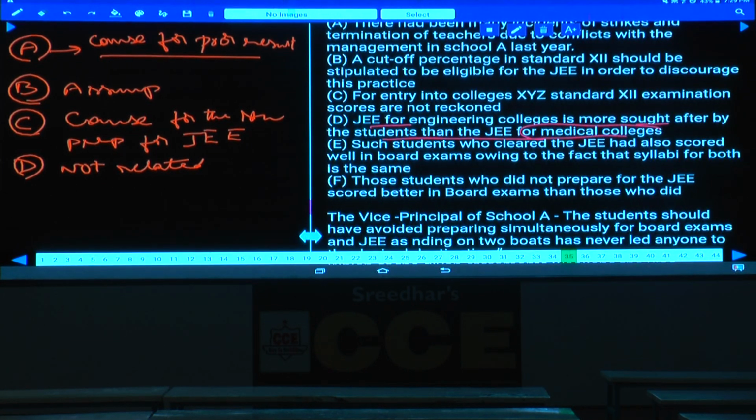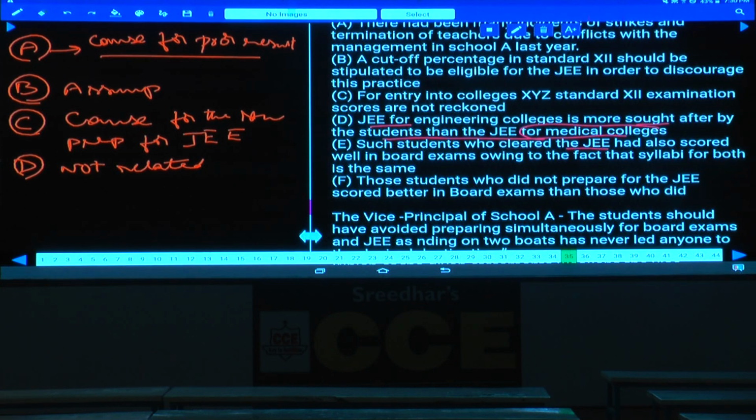Such students means, now here he is discussing about whom? The students who are preferring JEE rather than this board examination. Such students who clear the JEE had also scored well in board examinations, isn't it? Has also scored well in board examinations owing to the fact that the syllabi for both is the same. Hence if they prepare this one, they could be able to score much in this one also.